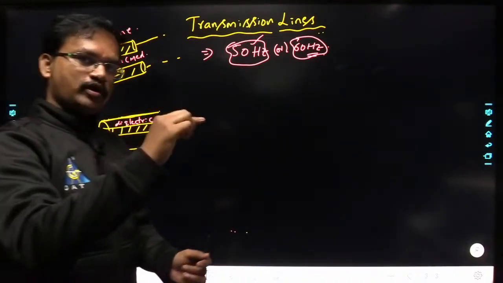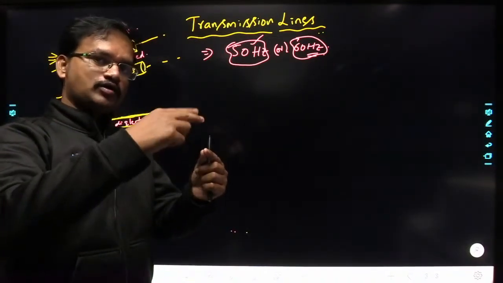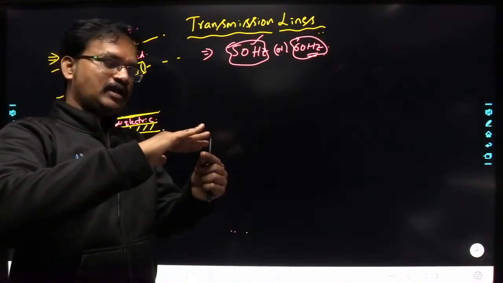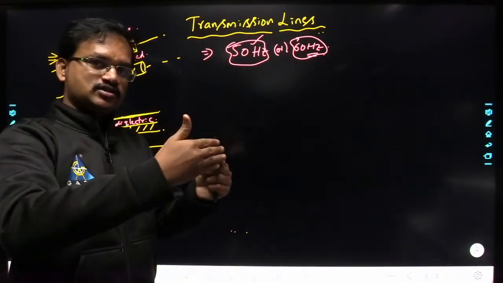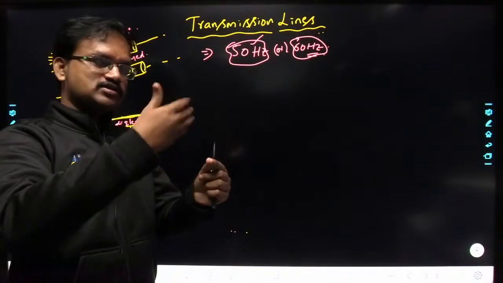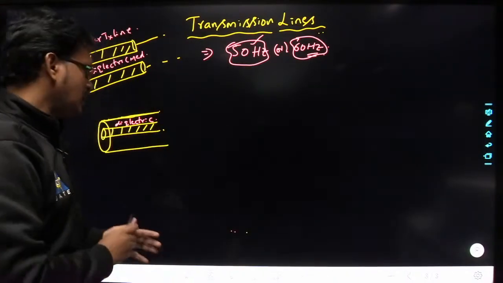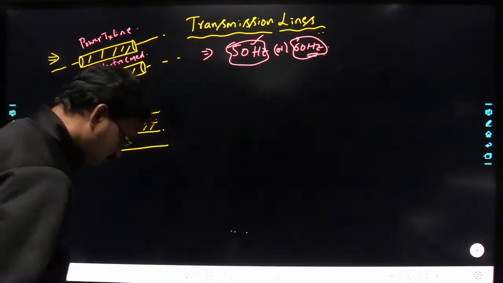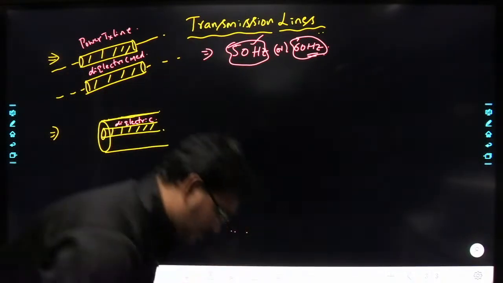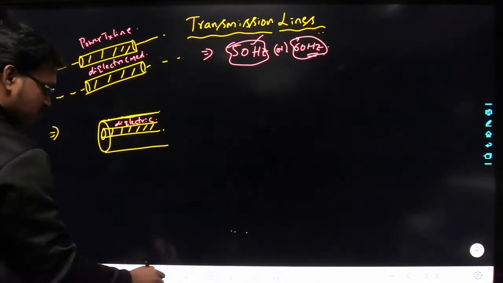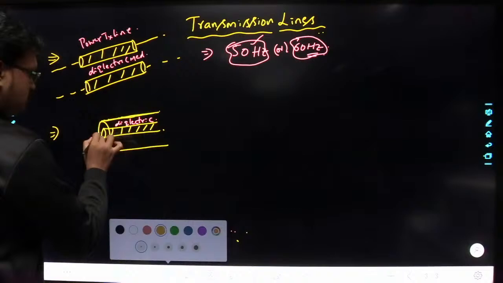So inside you have a conductor, above that a dielectric material, above that dielectric material again a conducting structure. Above that you are going to have the shielding. Yes or no? That is also dielectric. Understood? Okay. So that is how the coaxial cable will look. Understood? Right. Okay. So this is the coaxial cable.